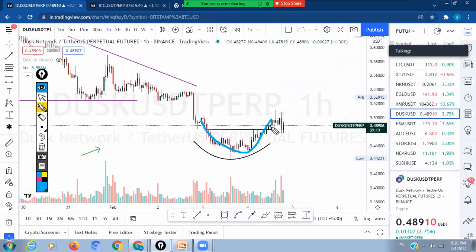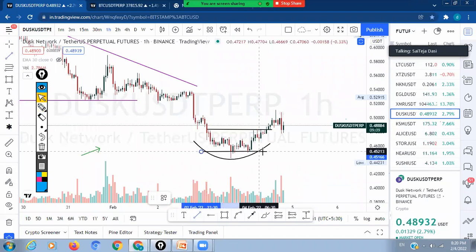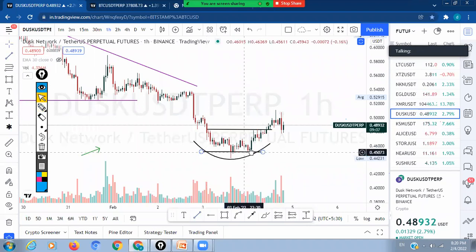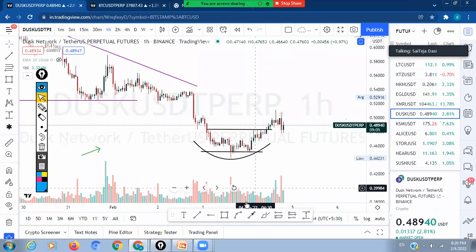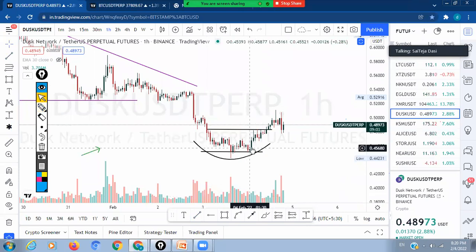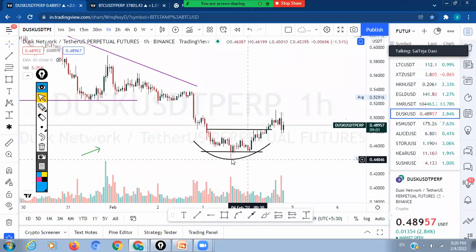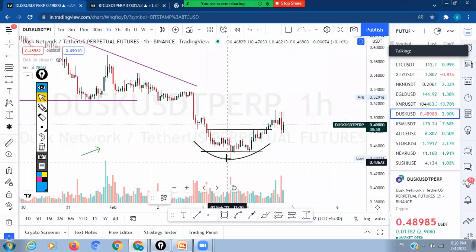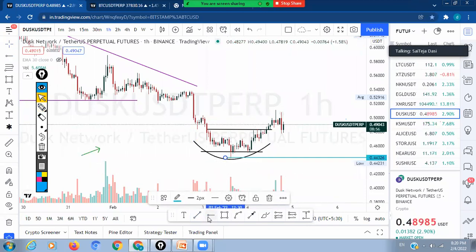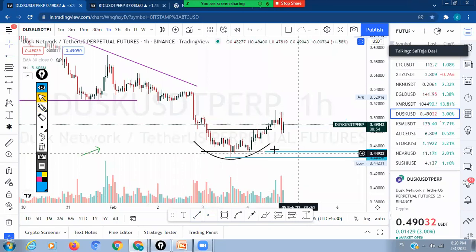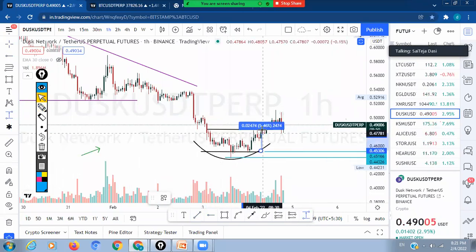It was reacting like this. So even if you enter at the base level here, let's say this is the thing. We had a hammer here along with the volume support also there. So if you enter a trade here, placing SL at this candle low should be the SL and this should be the entry. From here, calculate the percentage of gains you are getting until the next resistance.